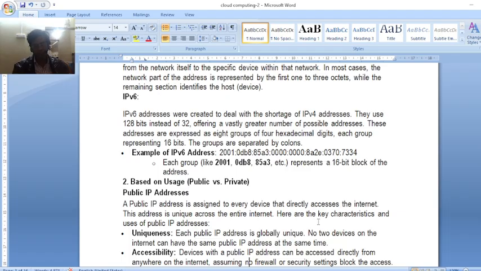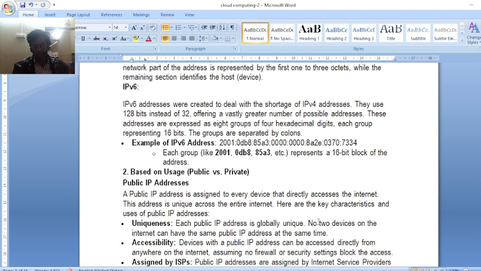The next part is the classification of IP addresses into public and private. With a public IP address, every device directly accesses the internet through a unique address. Each public IP is globally unique. No two devices on the internet can have the same public IP at the same time.